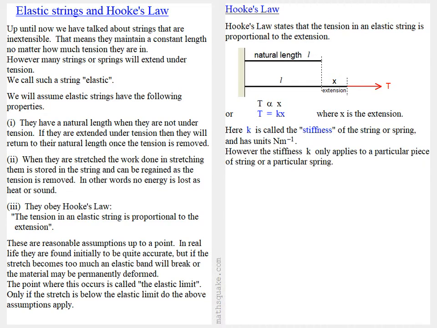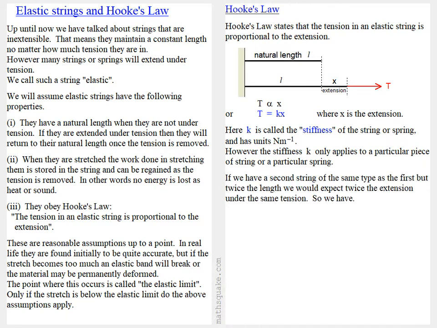However, the stiffness k only applies to a particular piece of string or a particular spring. If we have a second string of the same type as the first, but twice the length, we would expect twice the extension under the same tension. So we have T proportional to x over L. In other words, T = λx/L, where x is the extension and L is the natural length.